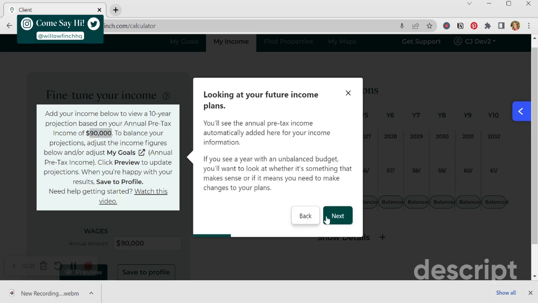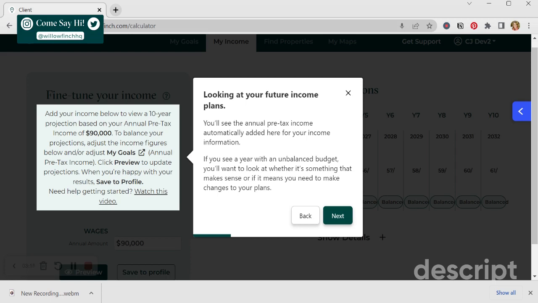Now, the important thing to remember is that an unbalanced budget, meaning that it's either coming up short or not meeting the metric that you need it to, meaning that it's coming up short from that annual pre-tax income that you currently have in your profile, doesn't mean that that year is wrong. It just means that it doesn't measure up for that year. And really, that's all the calculator can know. It is or isn't measuring up when it runs the 10-year projections. Now, you know whether or not that makes sense for you.